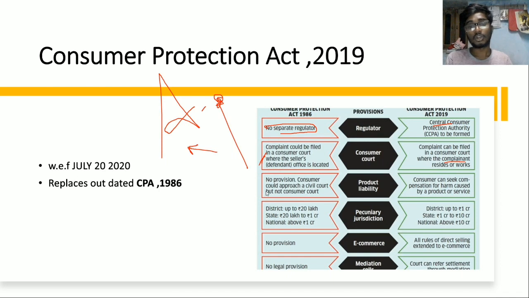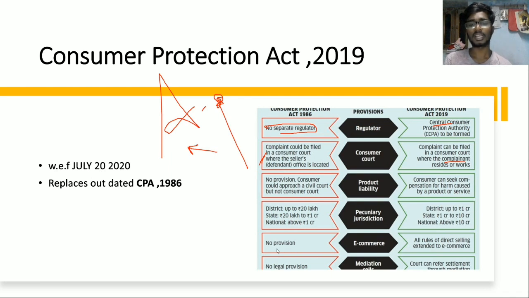So the next thing is, there was no provision; a consumer could approach a civil court but not a consumer court. Here the consumer can seek compensation for harm caused by a product or service. District court up to 20 lakh, and state, they have increased this limit till 1 crore, 1 crore to 10 crore, and national above 10 crore.